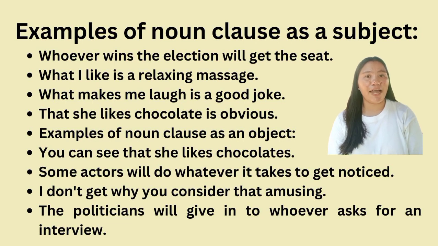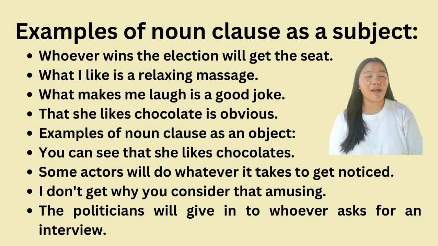Fourth, that she likes chocolate is obvious. In this example, the noun clause that she likes chocolate acts as the subject of the sentence. Examples of noun clause as an object. First, you can see that she likes chocolate. Here, the noun clause that she likes chocolate functions as the direct object of the sentence.